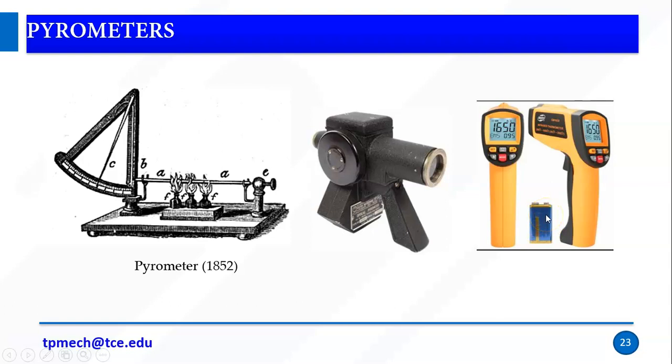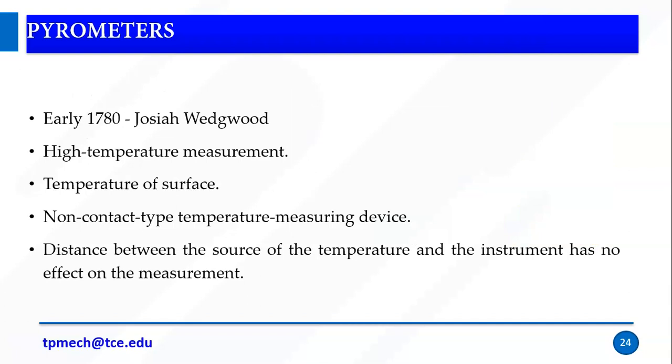It's a non-contact type. If we measure body temperature this way, we are measuring surface temperature. Right? We could also measure internal temperature, but for liquids and gases, we generally put the thermometer in the mouth, so then we measure internal energy. But here, we measure only the surface.